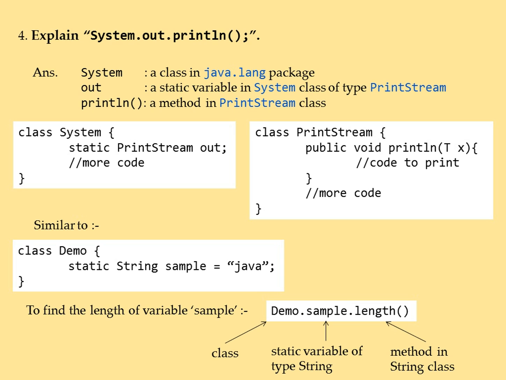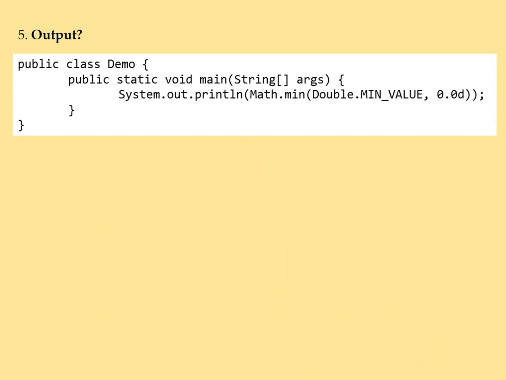Moving on to the fifth and the final question of this video. What would be the output of the given code snippet? Now this program tries to print the minimum of two values onto the console, because Math.min function returns the smaller of two values. Now before looking into the answer, let us know something about Double.MIN_VALUE.